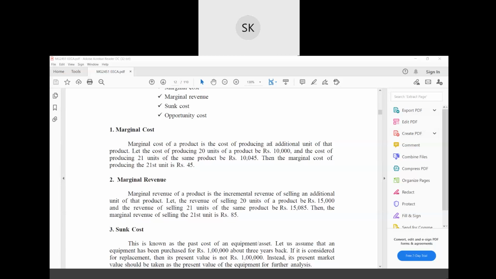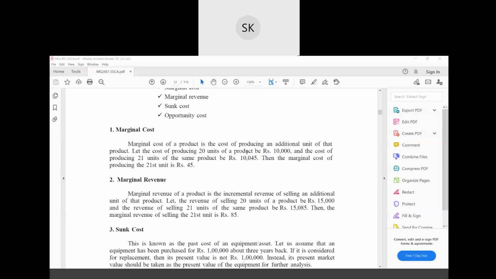So marginal cost of a product is the cost of producing an additional unit of that product. Just understand, okay? Suppose you are producing a Maggi packet. So the marginal cost will be the cost of producing an additional unit. Suppose you are producing 50 units, then the cost of the 51st unit will be your marginal cost, okay?